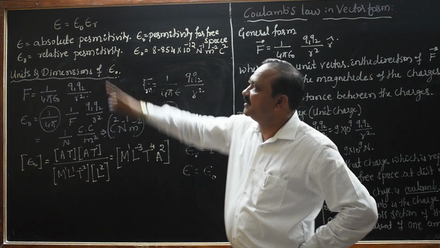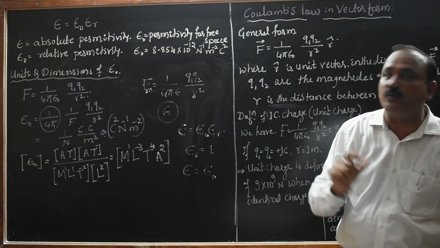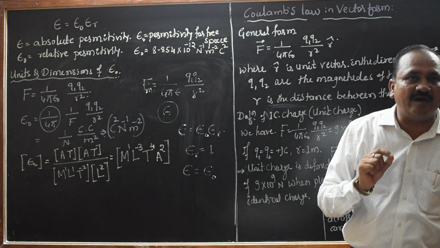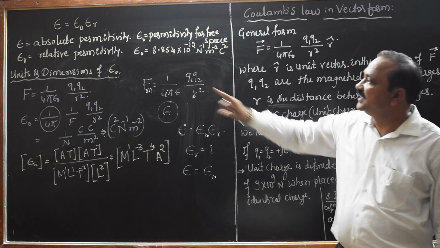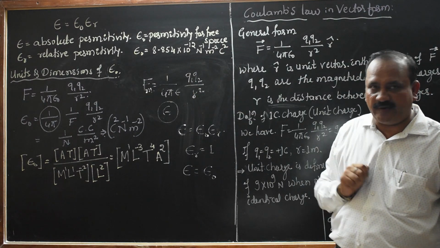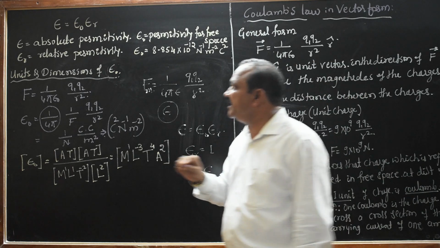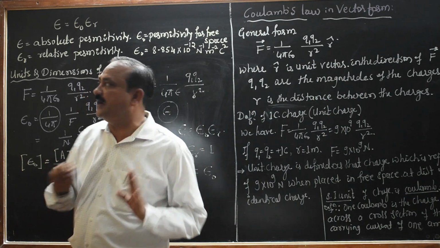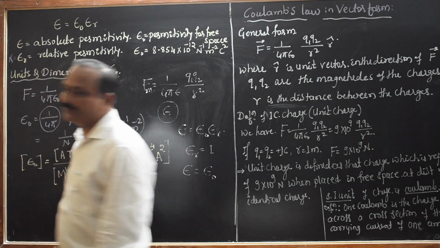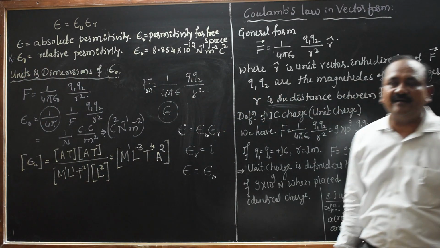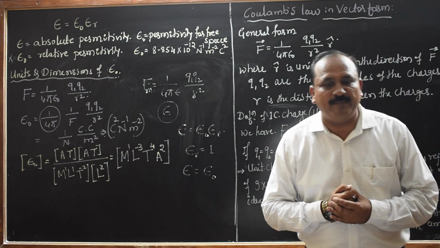See, epsilon equals epsilon naught epsilon R. As I told, epsilon is the absolute permittivity, epsilon naught is the permittivity of free space, and epsilon R is the relative permittivity. For the relative permittivity or dielectric medium, instead of epsilon R you may take K also. K equals epsilon R, that is nothing but relative permittivity.